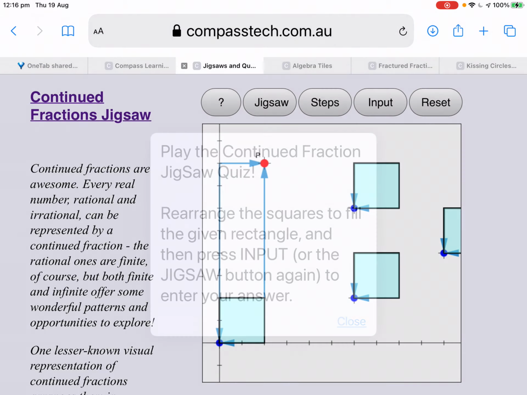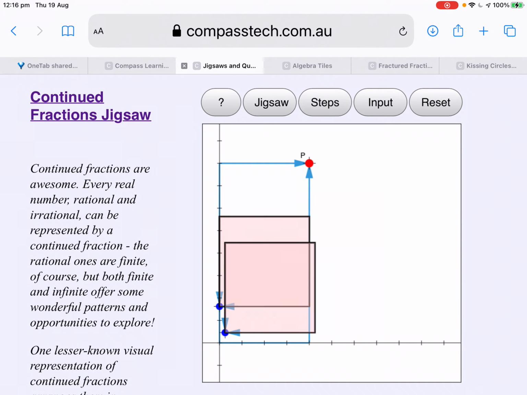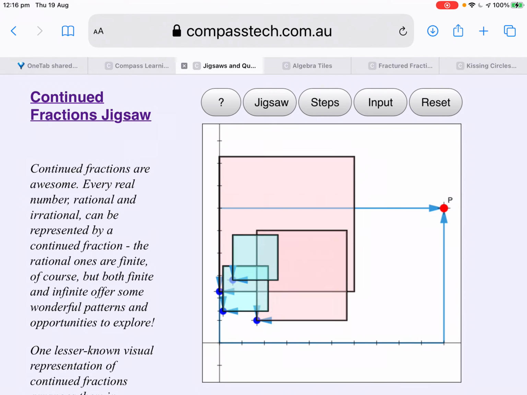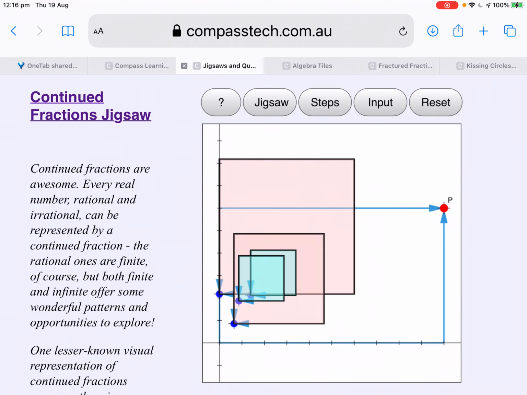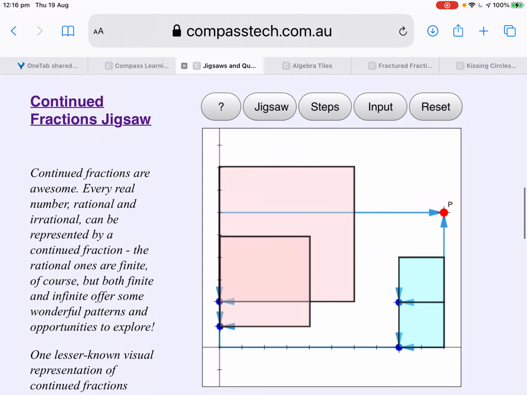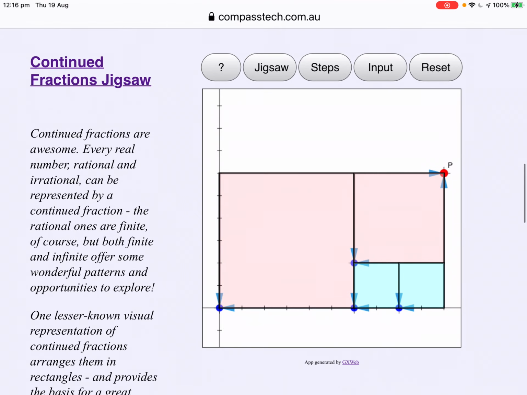Let's try another one. Now this one doesn't look very exciting. Oh, I could do it, but I could also grab the point P and create my own. All right. Like any good jigsaw puzzle. This one, 1, 1, 2.